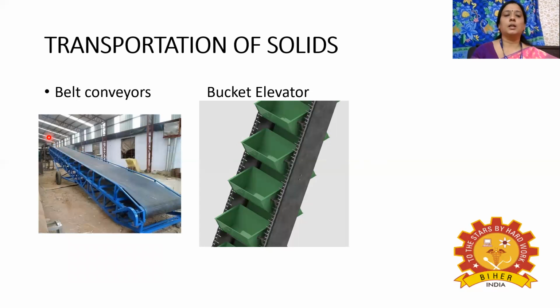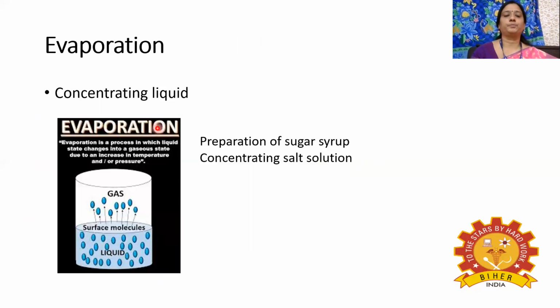Once the solid material is kept here, due to the movement of this belt, it will be moved to the other side. The bucket elevators are used mainly for transporting the solid material from the lower level to the higher level. So these are the equipments which are used for transporting solid material.